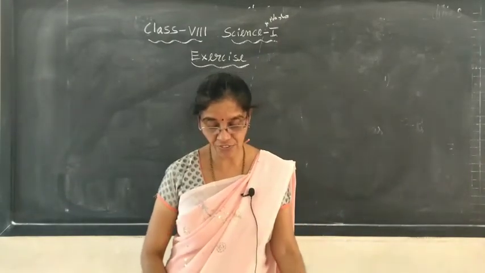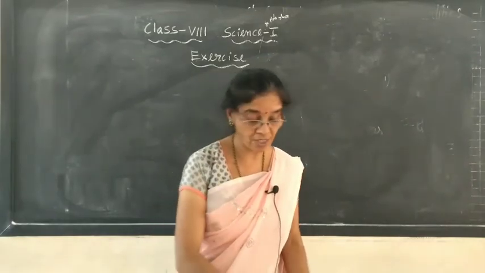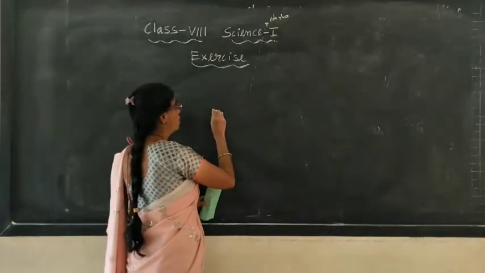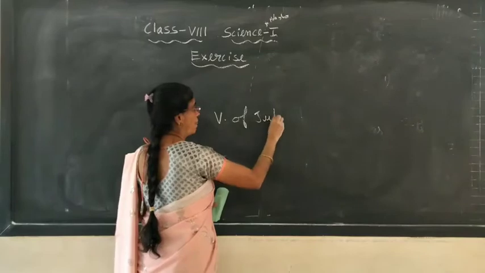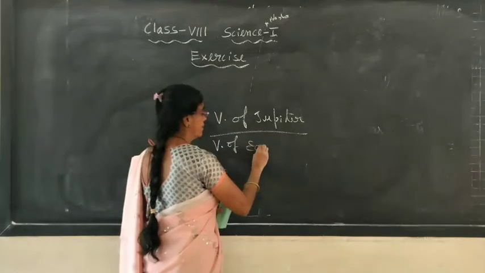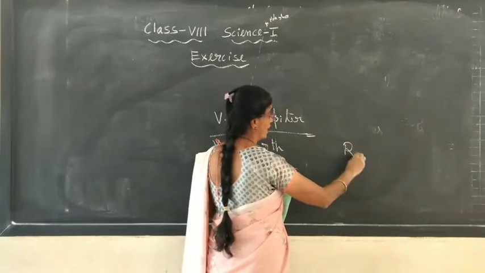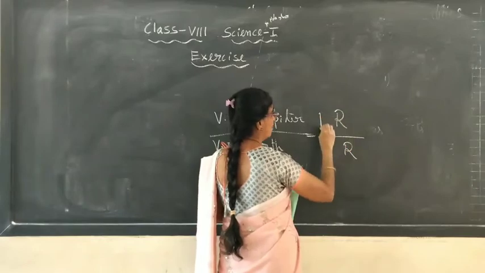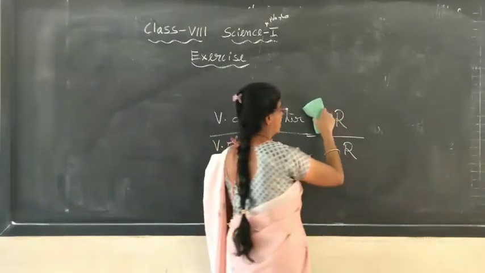15th one, the radius of Jupiter is 11 times the radius of the earth. Calculate the ratio of the volume of Jupiter to earth. Now, volume of Jupiter divided by volume of earth. If you take the radius of earth as R, then the radius of Jupiter is 11 times, they are given, it is 11 times bigger than the earth. So 11R you have to take.